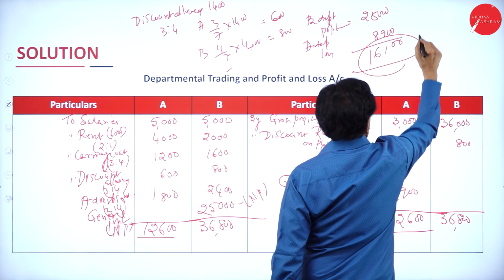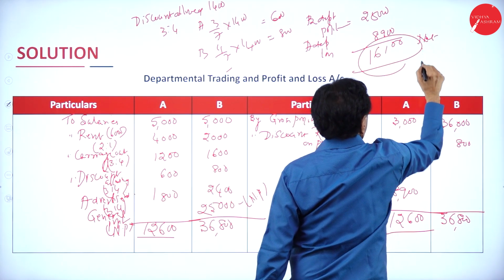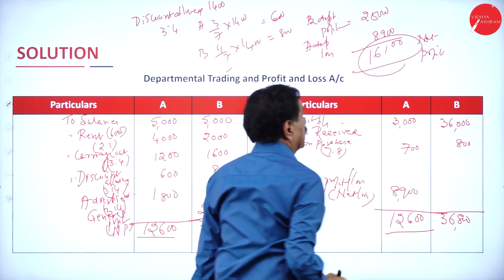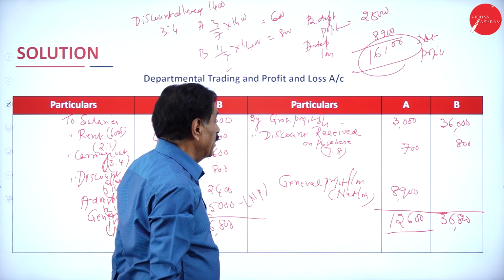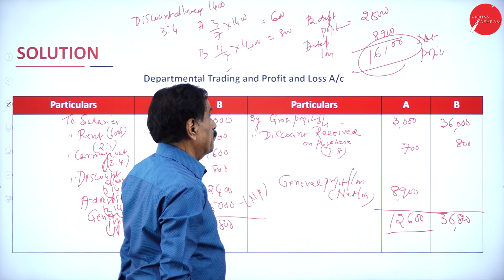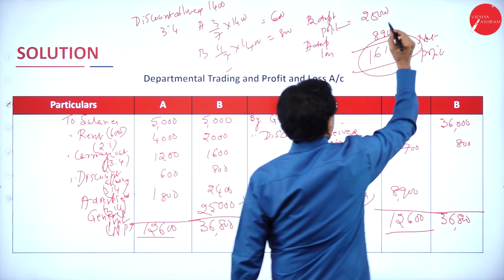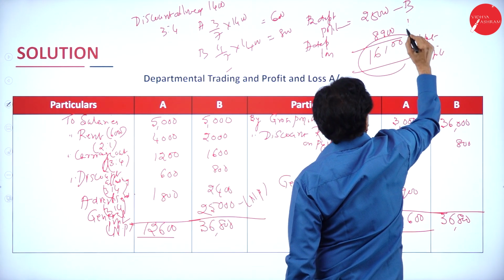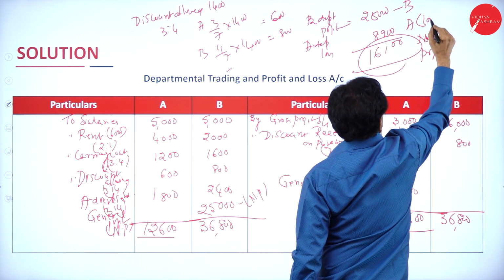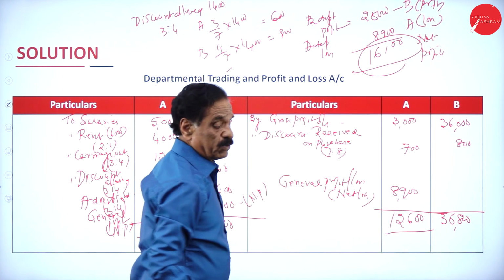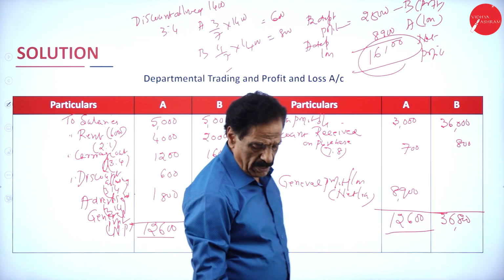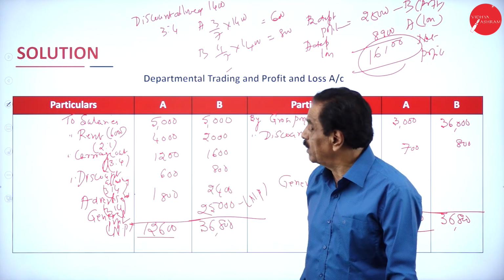This is the net figure, net profit of the business. So 25,000 belongs to B department, and A department loss. This is your profit. Net figure is 16,100. So this is only for 10 marks question.